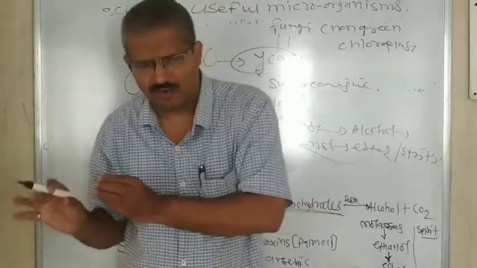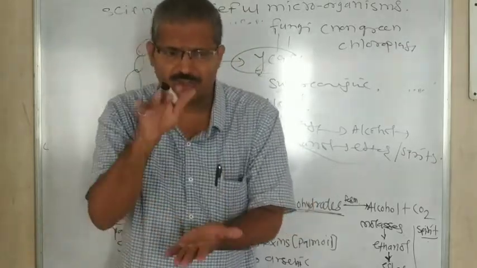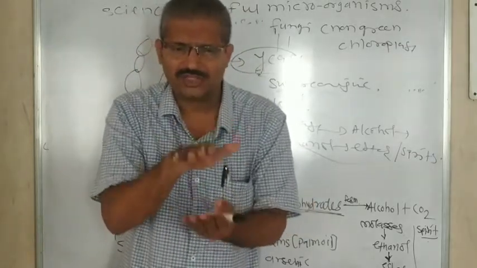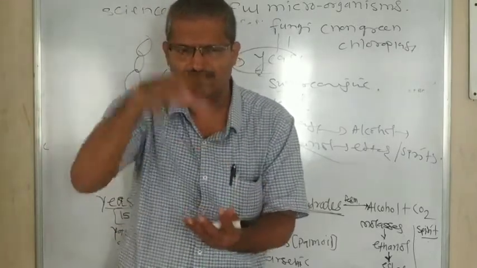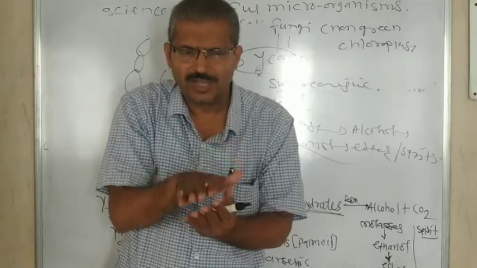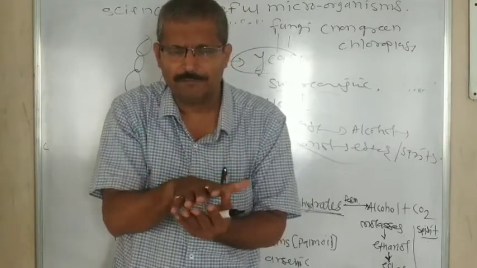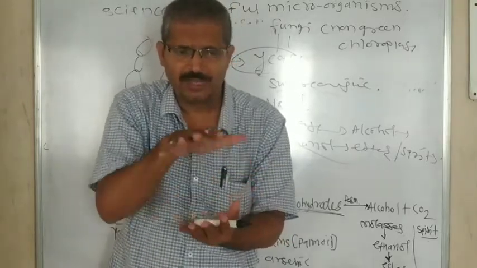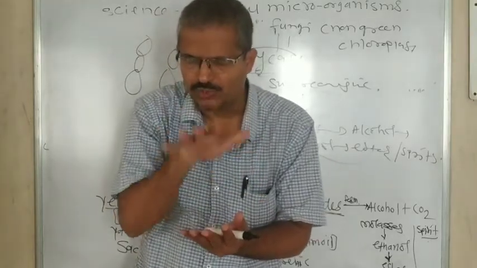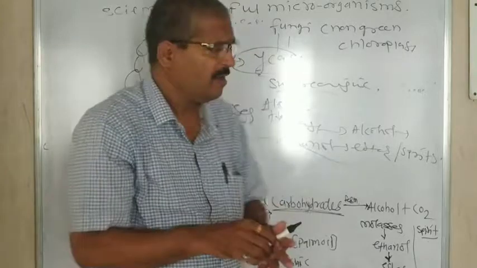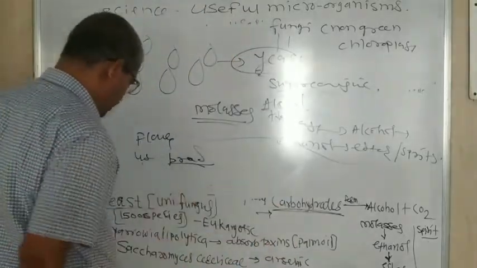It is kept for some hours, and when it is roasted, a chemical reaction takes place and carbon dioxide escapes from the flour, and that's why the cake or biscuits or even the bread becomes spongy. So to make bread spongy, to make dhokla spongy, there is need of yeast cell.